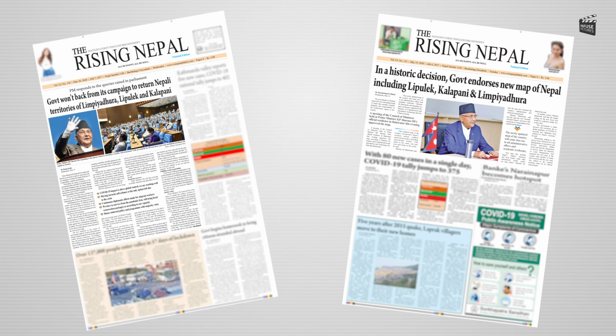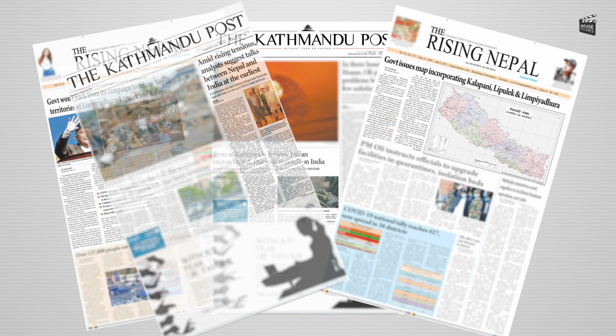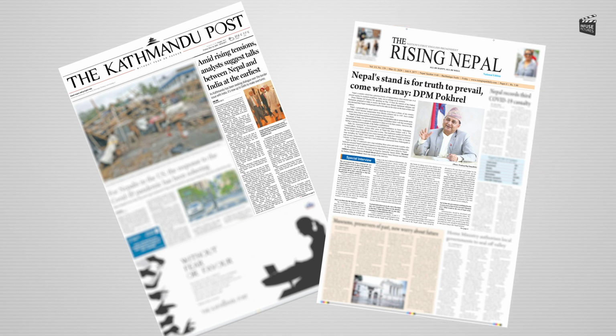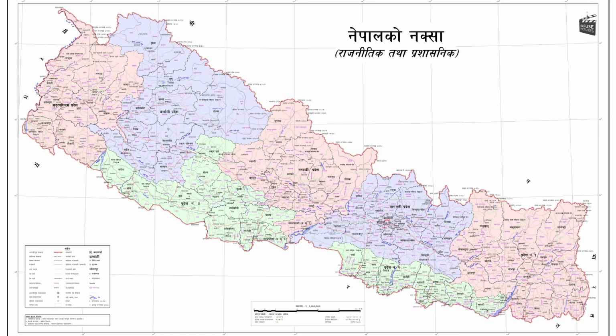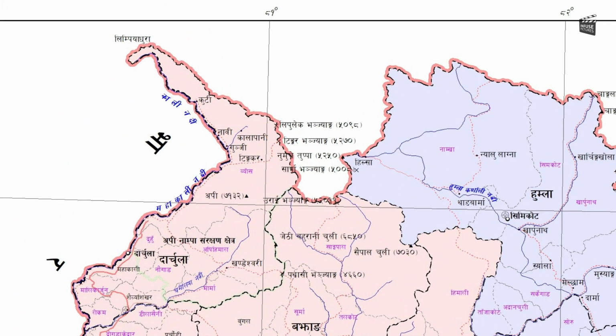The controversy started after Nepal officially launched its new map, including Lipulekh, Kalapani and Limpiyadhura as part of its territory, which it had not earlier, and which are areas under India's control at present. If you look at the new map of Nepal, the northwest tip of Nepal, which is triangular in shape, is the disputed area, about 300 square kilometers. Nepal believes that this area rightfully belongs to Nepal, whereas India believes it is India's.